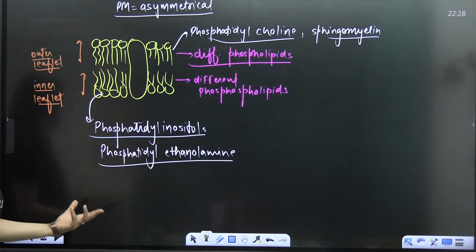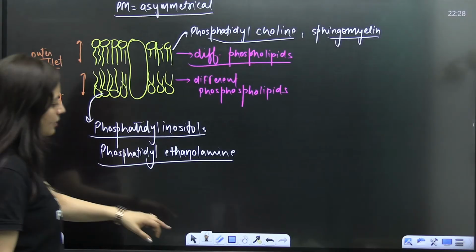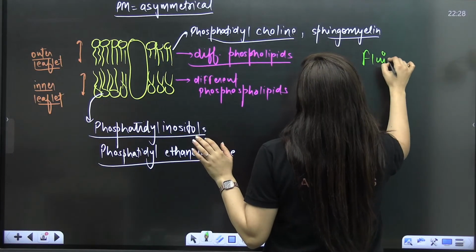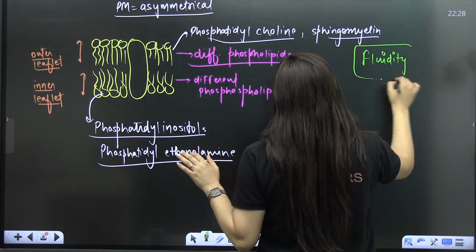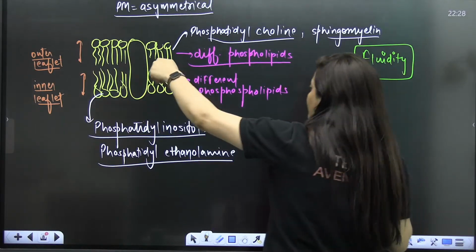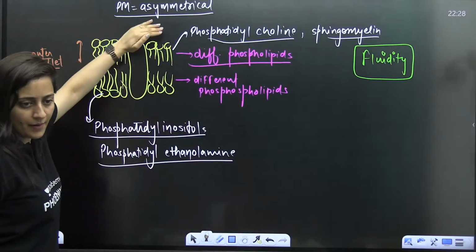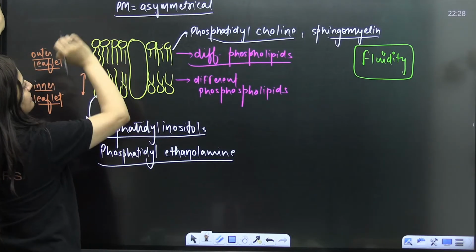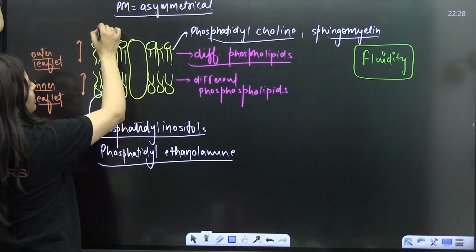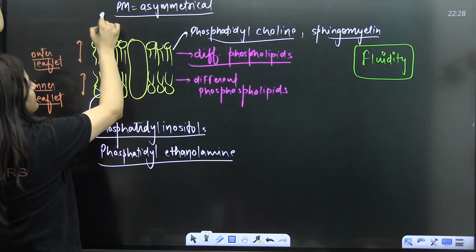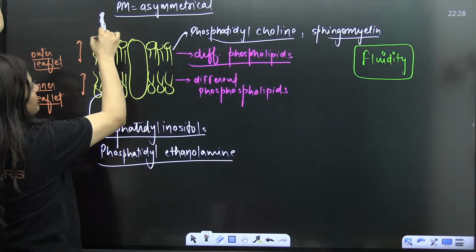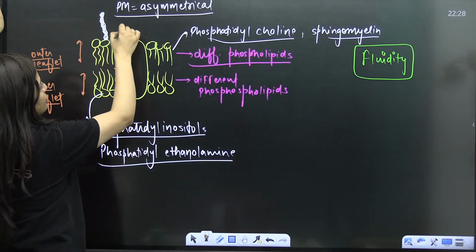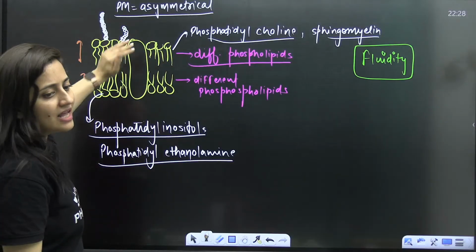So that's what we have. This is about the composition here, right? Now, there is something which you really need to understand, that is the fluidity. But before fluidity, one thing is the asymmetry. Secondly, the outer leaflet, which is facing the extracellular matrix, has lipids and proteins attached, like oligosaccharides, glycolipids and glycoproteins. We'll talk about it. So that's why there is the asymmetry.